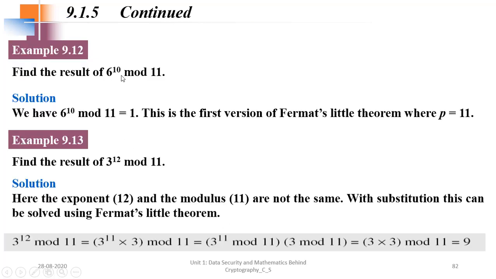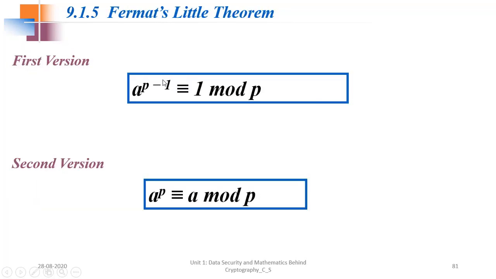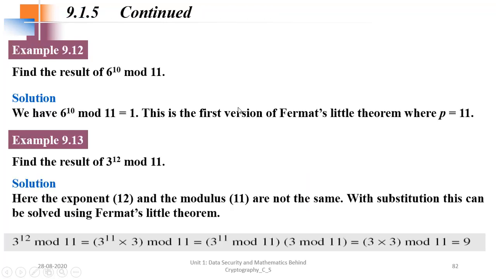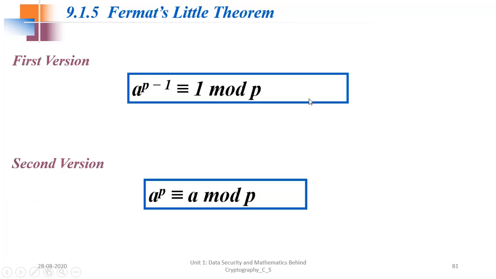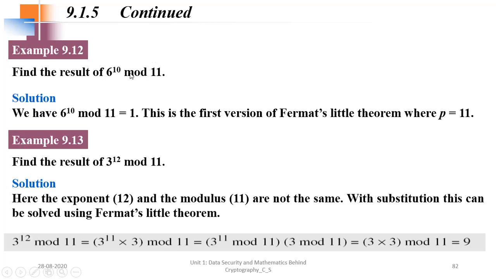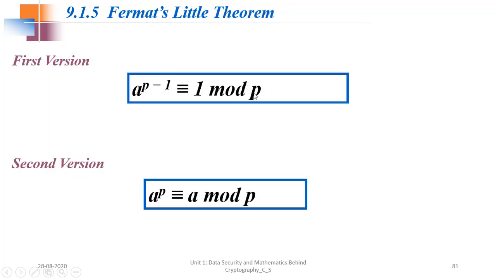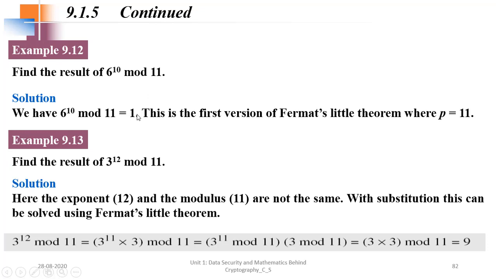So if you have 6 raised to 10 mod 11, just see this mod p. Is 11 a prime number? Yes, right? So we can use the first version. Mod p, mod 11, so this should be 11 minus 1, so I should have 10 there. So 6 raised to 11 minus 1 mod 11 should be 1. So we can directly write the answer as 1.